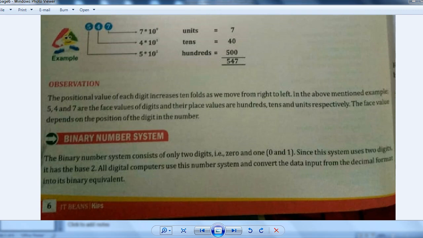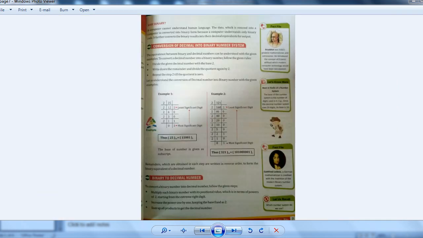It will first convert them into binary numbers. Then it operates on them and performs the function. After that, it sends the reply back, converting it to a decimal number, so you get the reply in decimal. But all the operations going on inside the computer are in binary form only. Understood? Okay. Now next.